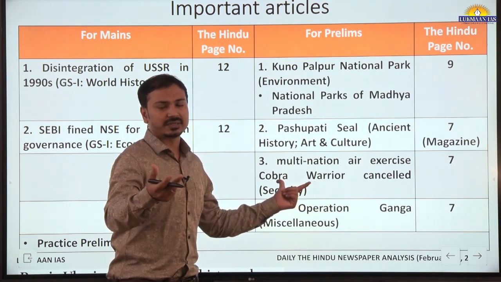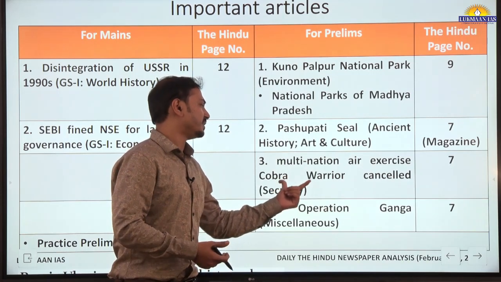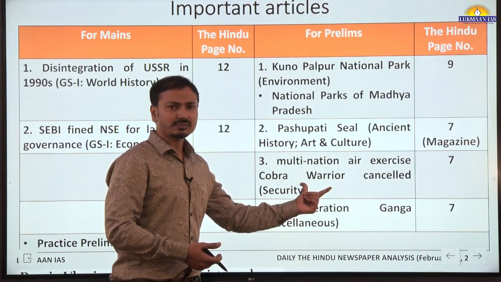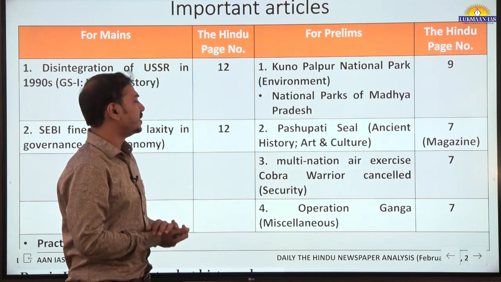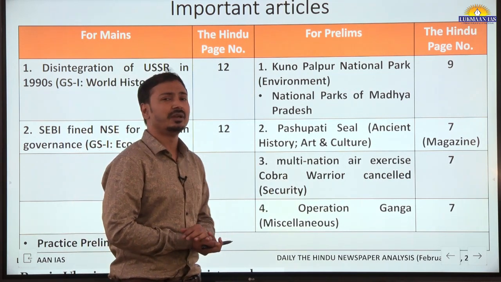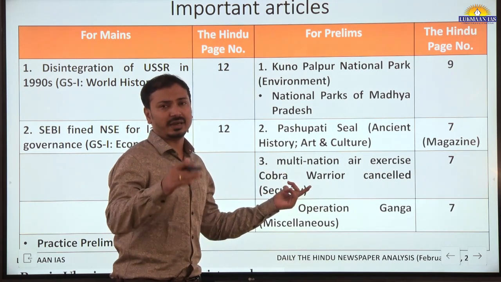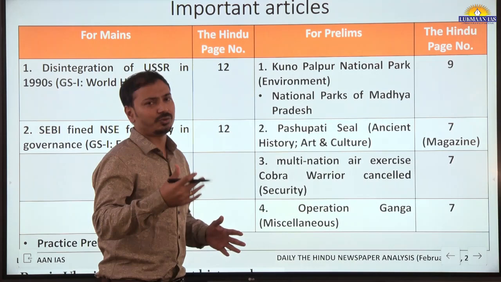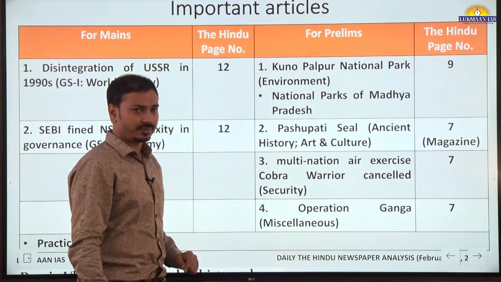This week itself we have previously discussed Cobra Warrior. This is one of the largest multinational air exercises to be held in the UK. Now it is cancelled. India was going to participate in this exercise for the first time, but now it is cancelled.